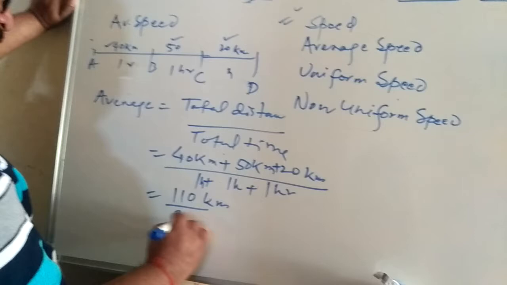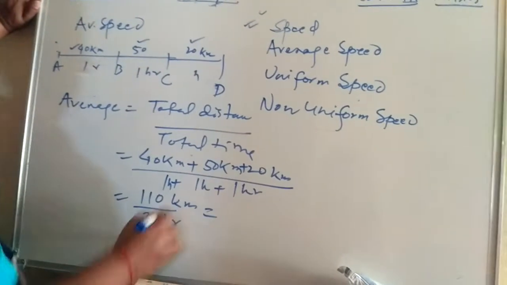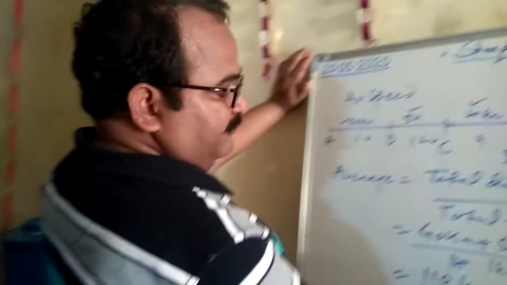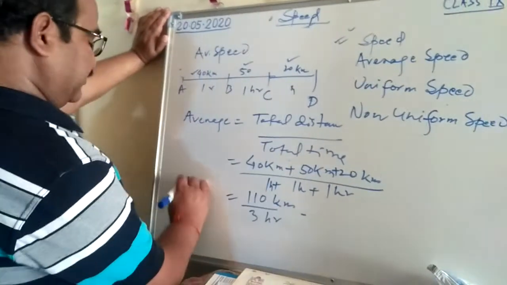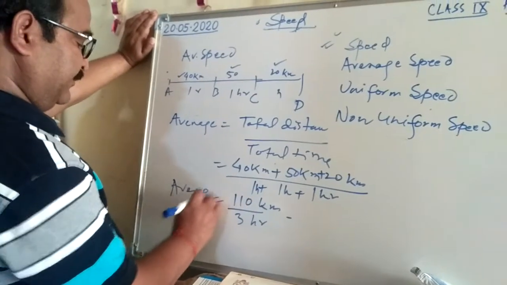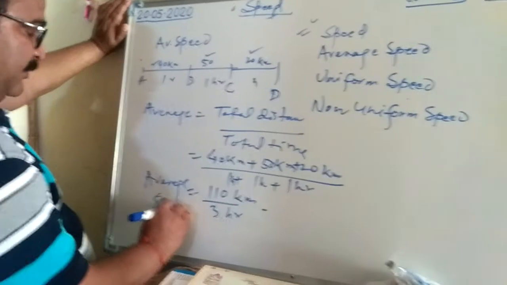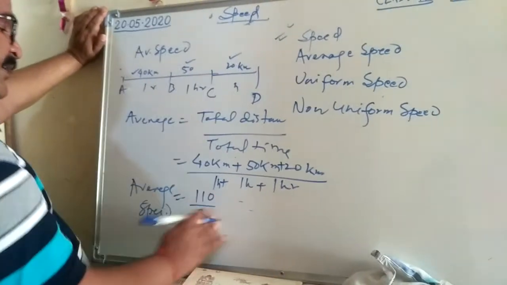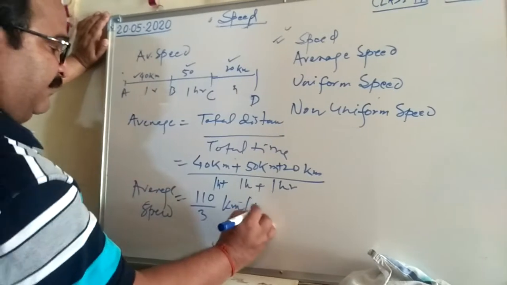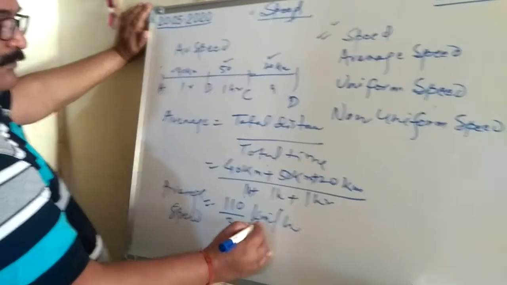in 3 hours, and when you calculate, you get a decimal value. So this is the average speed of the body: 110 by 3 kilometers per hour.